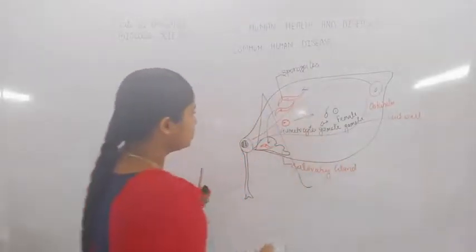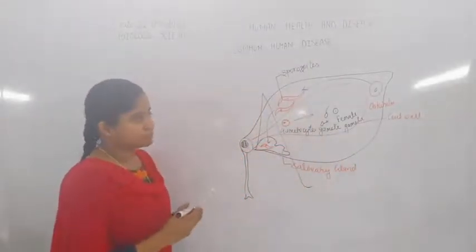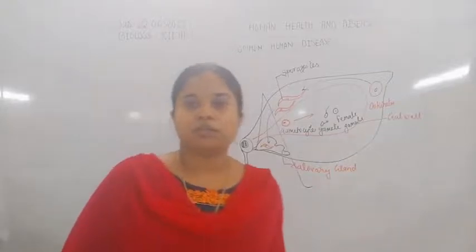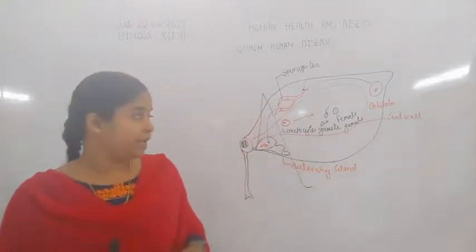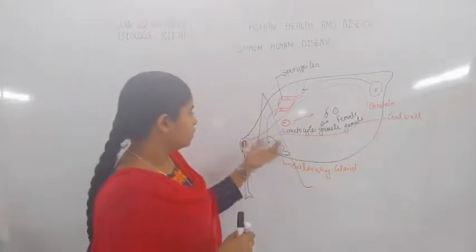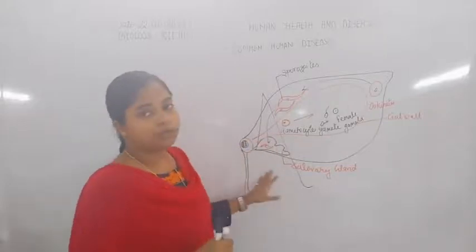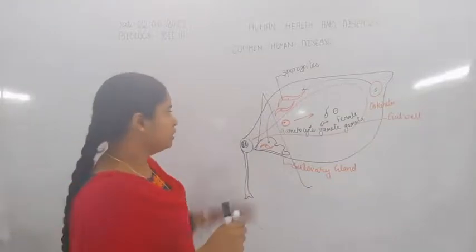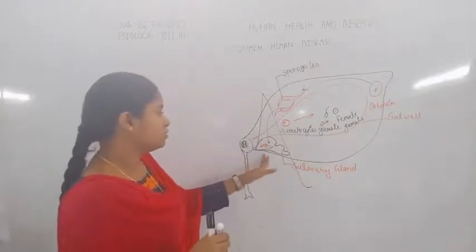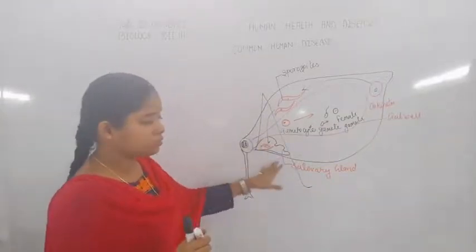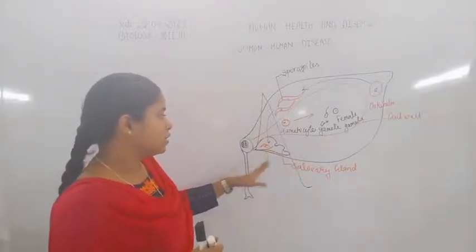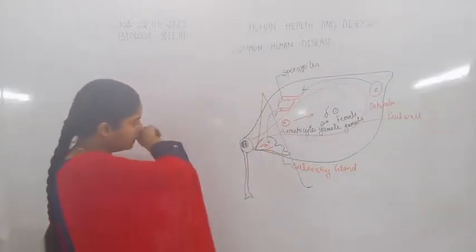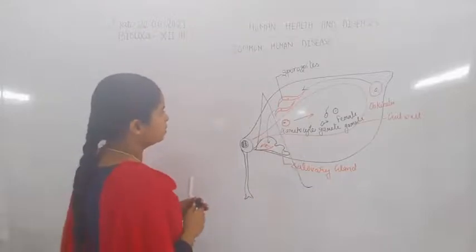Now these sporozoites get transferred into the salivary gland of the mosquito. When this female Anopheles mosquito bites any other man, the sporozoites which are stored inside the salivary gland get transferred into the blood circulatory system of man.